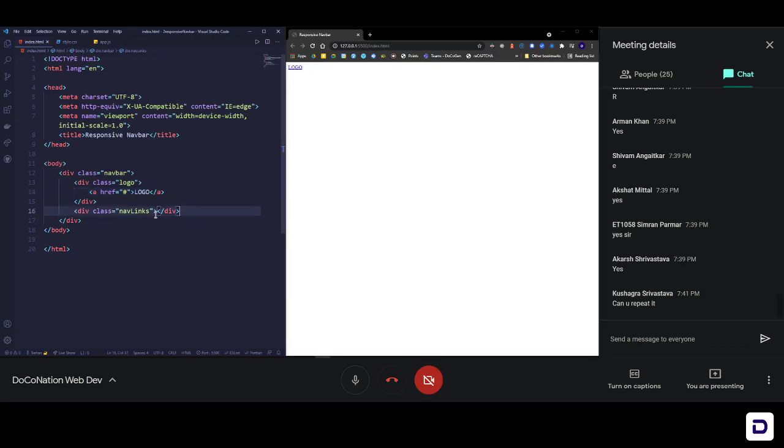And then let's come inside nav links and then start entering our links. So basically this is a convention in web dev that you use unordered list, or maybe just a simple list, to contain all the links.